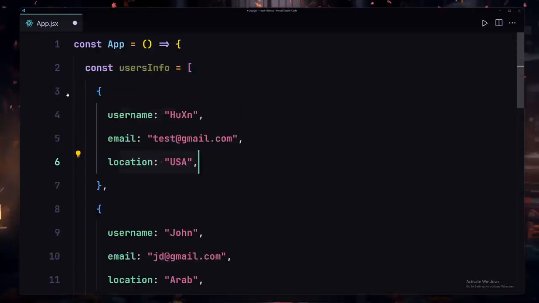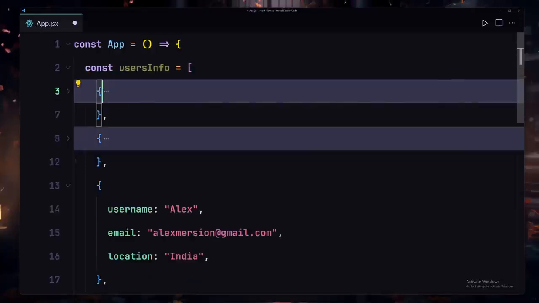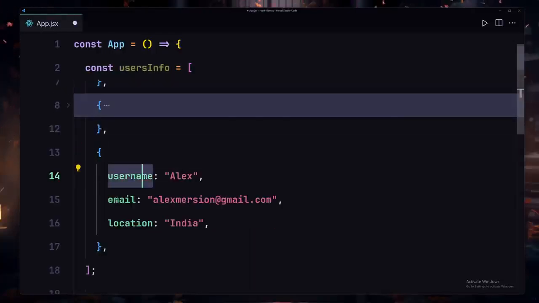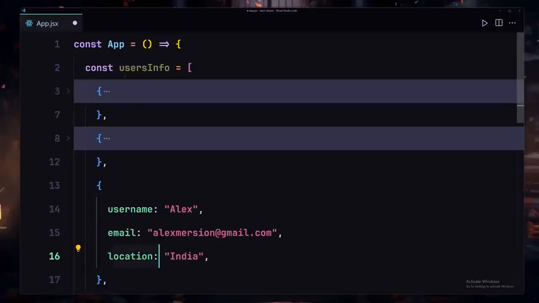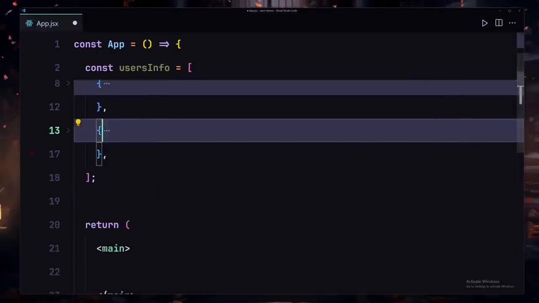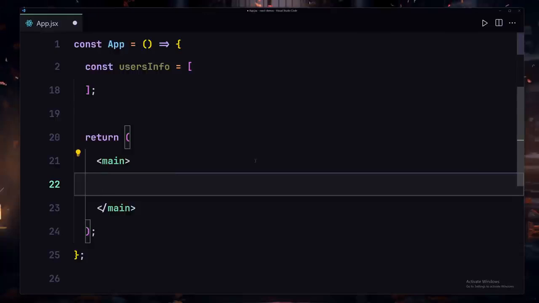So now I want to iterate over each element inside this array, and I want to render the username, email, and location for each user inside this user info. So how can I go about doing that? Well, to do that, we are going to be once again using our map method.